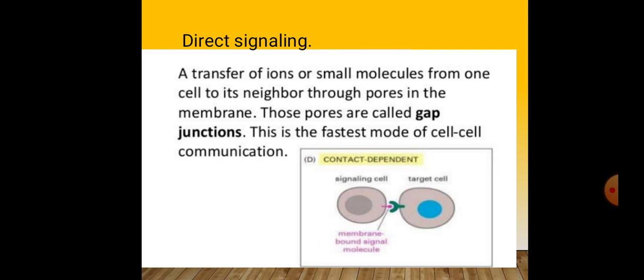Direct signaling is a transfer of ions or molecules from one cell to a neighbor through pores in the membrane. These pores are called gap junctions. This is the fastest mode of cell-to-cell communication. In the diagram, there are a signaling cell, a target cell, a receptor, and a membrane-bound signal molecule.